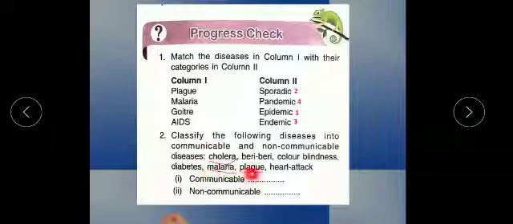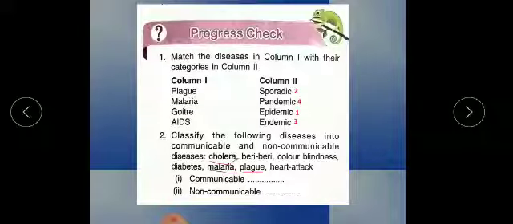It means these three are communicable diseases, whereas the others, beriberi, color blindness, heart attack, diabetes, all come under non-communicable diseases. We all know communicable diseases can easily spread by infection from one person to another, and non-communicable diseases do not spread through infection.